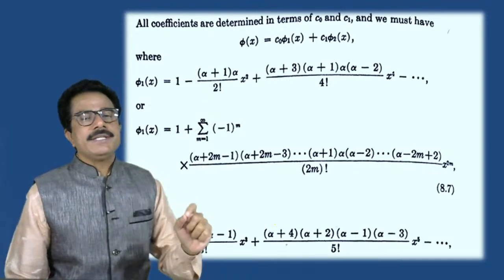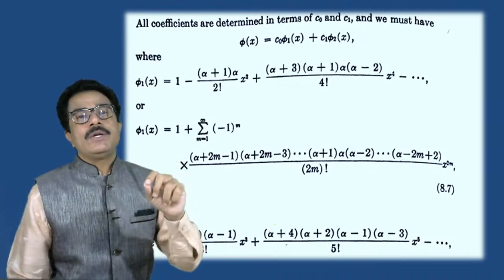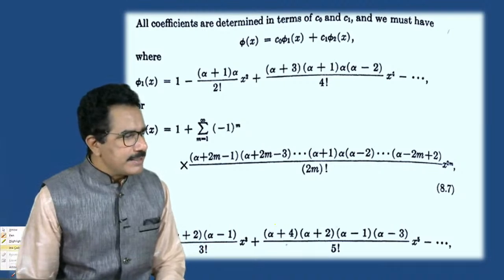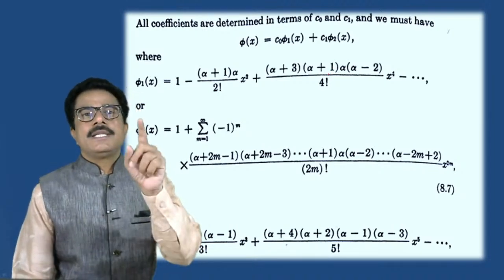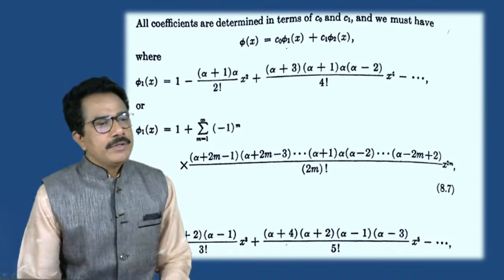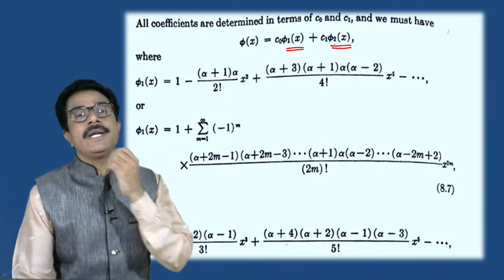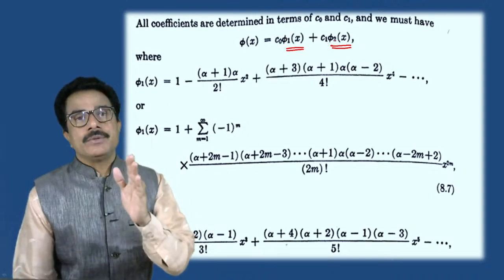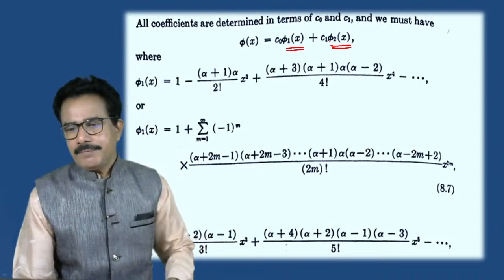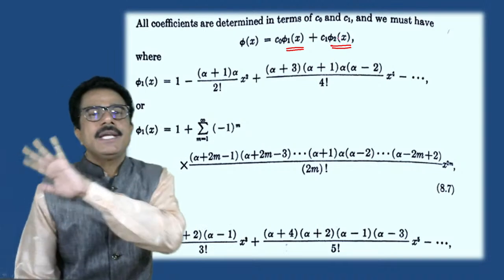in the form phi equals C0 phi1 of x plus C1 phi2 of x, because we know that the Legendre equation is a second order differential equation, so it has two basic, independent solutions, phi1 and phi2. म्हणून इथं phi1 आणि phi2 आले, phi3, phi4, phi5 येत नाही त्यामध्ये.